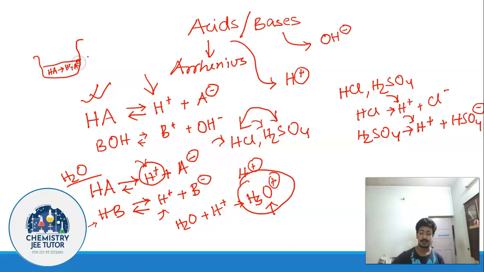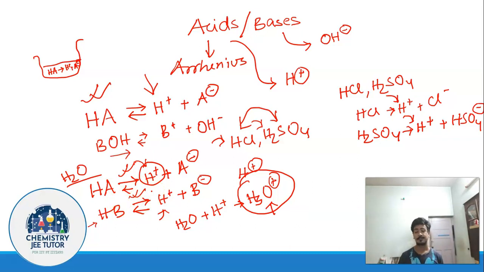So HA is dissociated into H plus and A minus, and H plus and A minus are associated to form HA. It might be so that this reaction is faster than this reaction and the equilibrium is driven towards the right. It might be so that the other one is faster and the equilibrium is driven towards the left. That we are going to study in detail later.